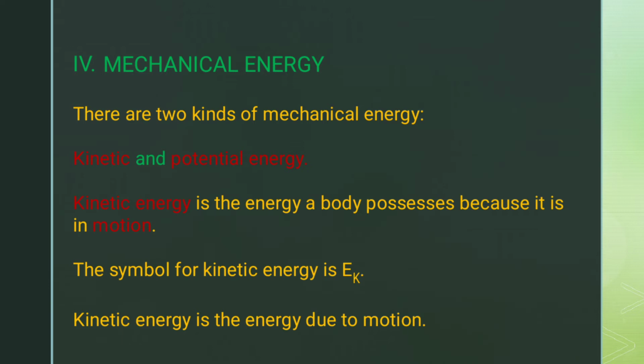Kinetic energy is the energy a body possesses by virtue of its motion. An object that is in motion, an object that is moving, possesses kinetic energy. And we give the symbol for kinetic energy as E sub k. Kinetic energy, like I said earlier, is the energy of an object due to motion.